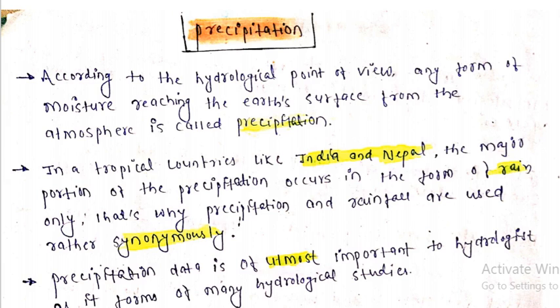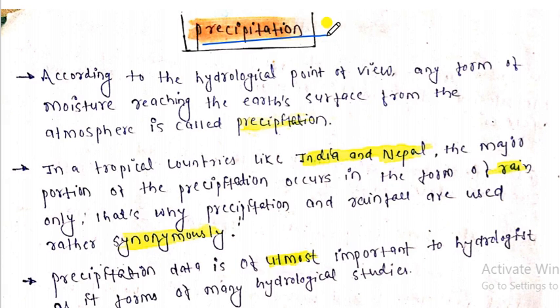My dear friends, we have already discussed hydrology, that is, the hydrological cycle, and the sources and data of hydrology in the previous lecture. If you have not gone through that lecture, please go through it so that you can understand the concept very clearly. My dear friends, here precipitation, you all must know what precipitation means.